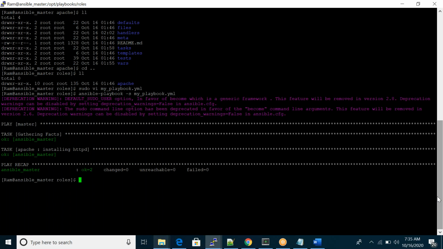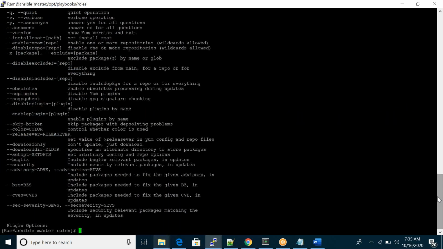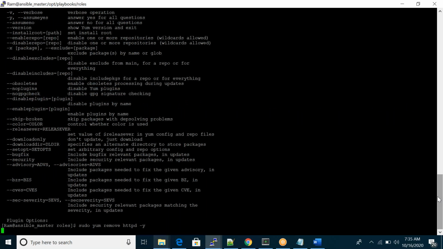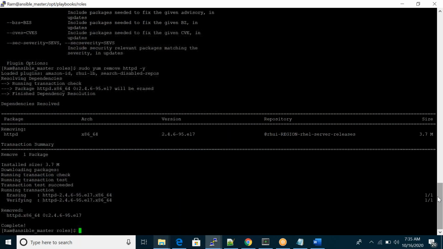In my case, it is already installed, so you can't see all those things, handlers, those things. I'll just remove HTTPD. After removing, again I'm executing my playbook.